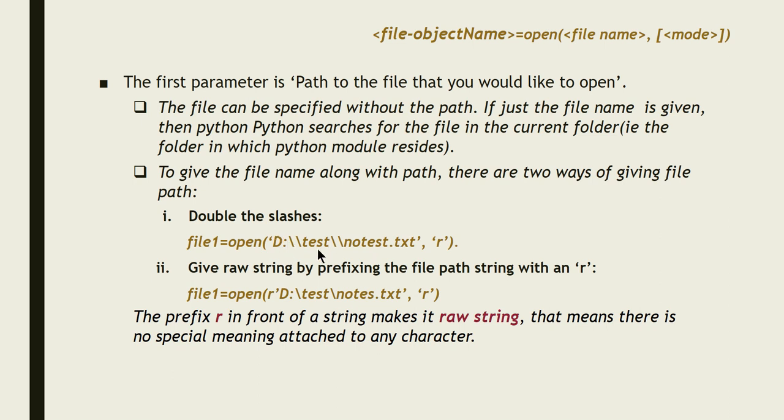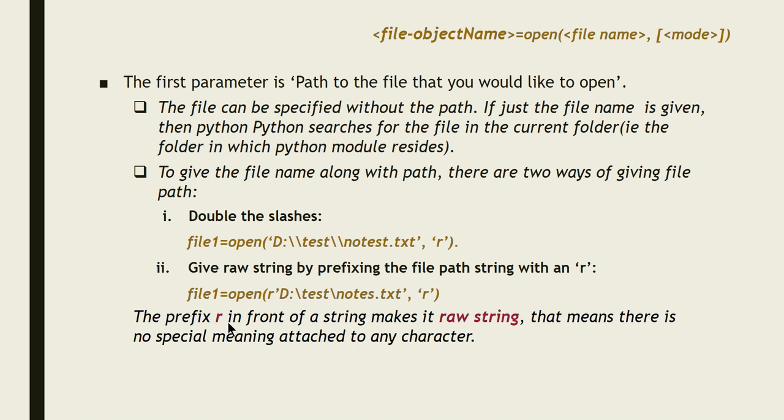If you don't want to give the double slash, the second way is to give a raw string by prefixing the file path string with an R. Look at this, file1, the same statement, the same file I am trying to open here. Look closely at how I have specified the file path. file1 is equal to open of R. Here R indicates that it is a raw string. So if you give R as a prefix, the string will be taken as a raw string.